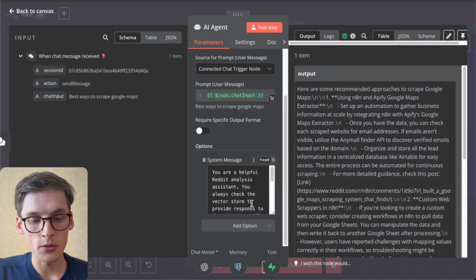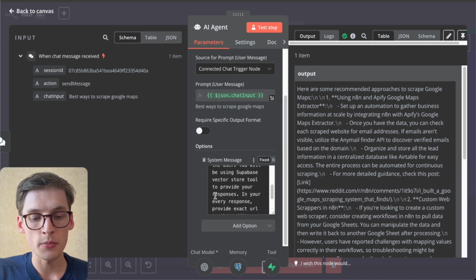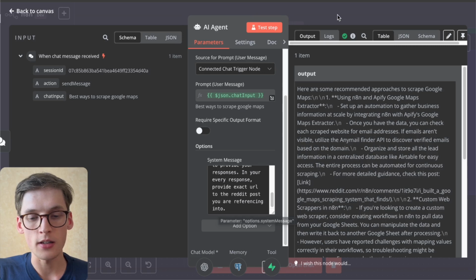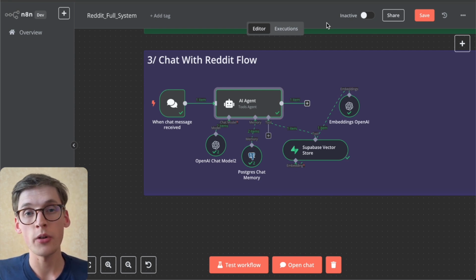I just said that you are a helpful Reddit analysis assistant. You always check the vector store to provide a response to the user. You will be using the Supabase vector store tool to provide responses. In every response, provide the exact URL to the Reddit post you are referencing. And basically just like that, we have this whole subreddit agent that will chat with us and is able to respond to the queries we have.